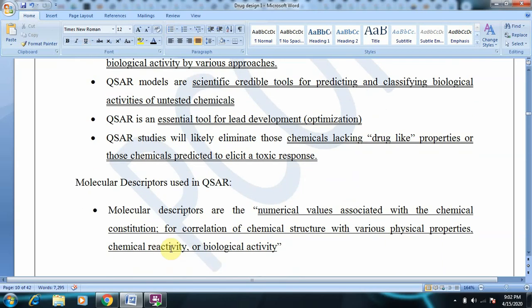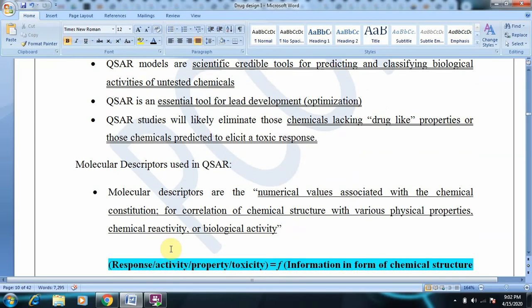Now QSAR completely depends on molecular descriptors. QSAR equations or regression equations will be dependent on molecular descriptors. And what is a molecular descriptor? We'll define molecular descriptors as the numerical values associated with the chemical constitution. Suppose a chemical has some groups and it has some chemical constitution.